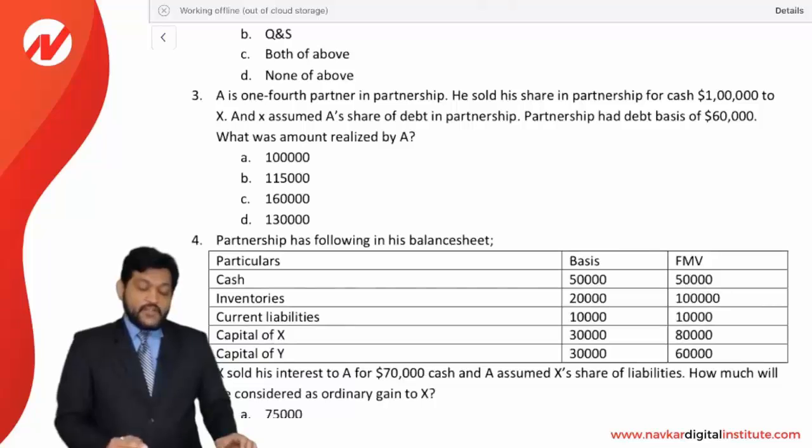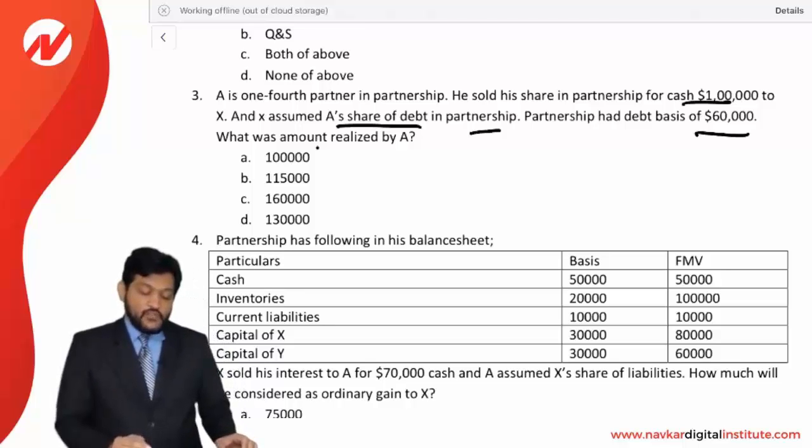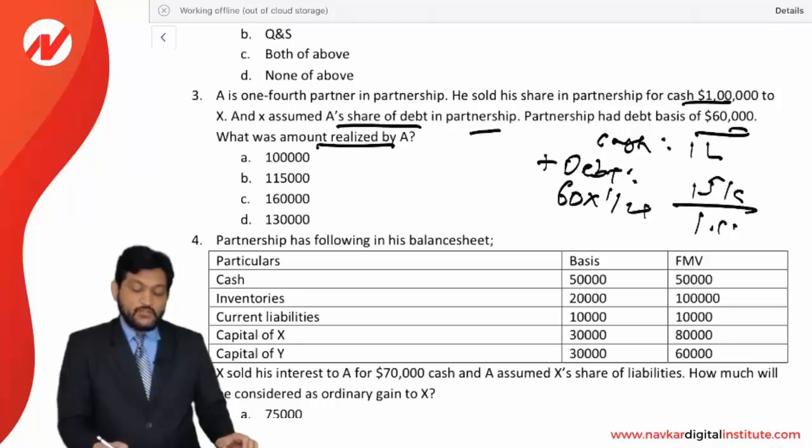A is a 1/4 partner in the partnership. He sold his share in the partnership for cash of 1 lakh to X, and X assumed A's share of debt in the partnership. The partnership has a debt of 60,000. What was the amount realized by A? Okay, the amount realized by A includes the cash of 1 lakh, whatever he is receiving, plus the partner's debt assumed by the buyer. Now total debt is 60,000 and the partner has a 1/4 share. So 60,000 into 1/4 is equal to 15,000. So total amount realized will be 1,15,000. Answer B is the correct option.